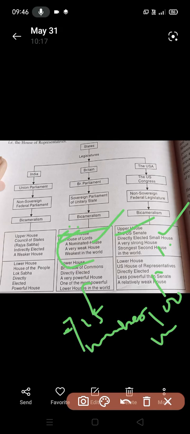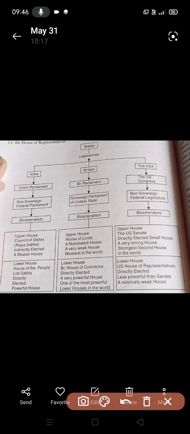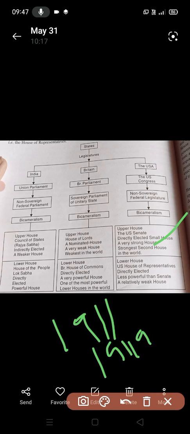This is also a difficult one, but still. Now you come to the lawmaking powers. The Senate has an equal share in lawmaking powers as compared to the House of Representatives, but the House of the Lords, after the Acts of 1911 and 1949, is in a virtual existence.